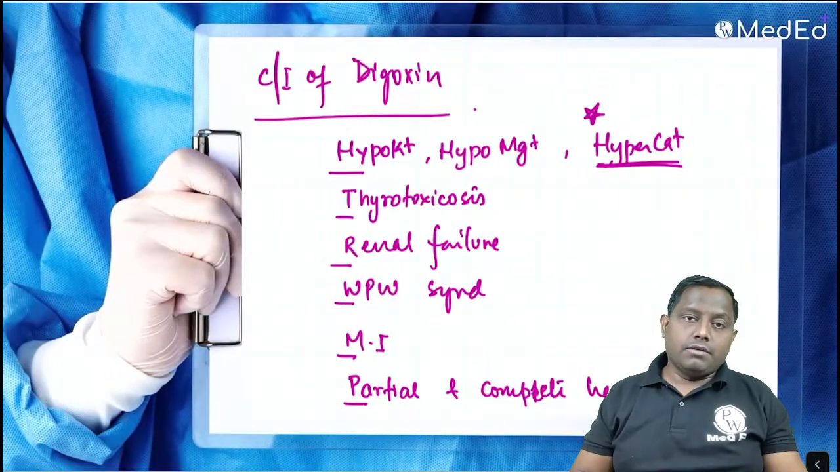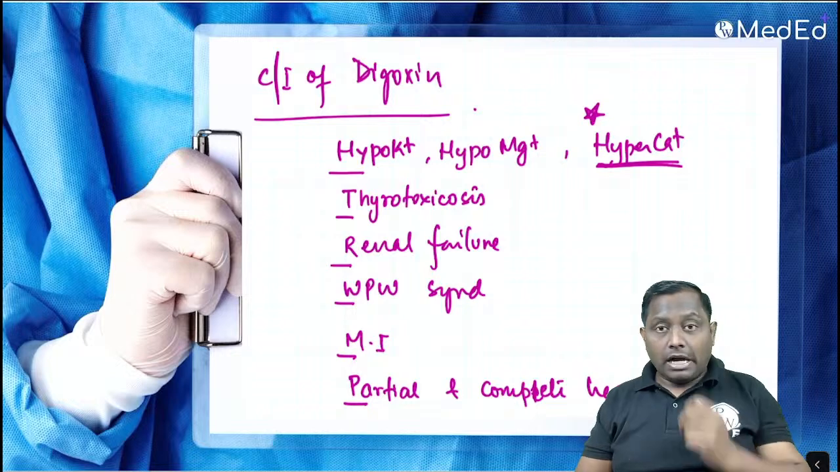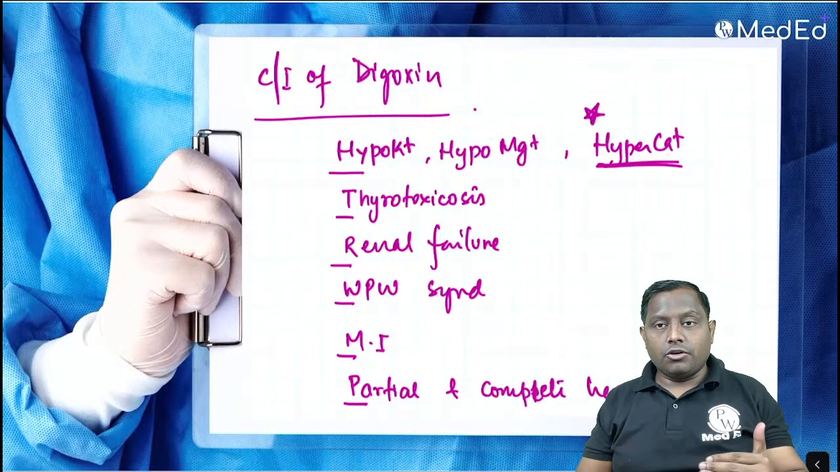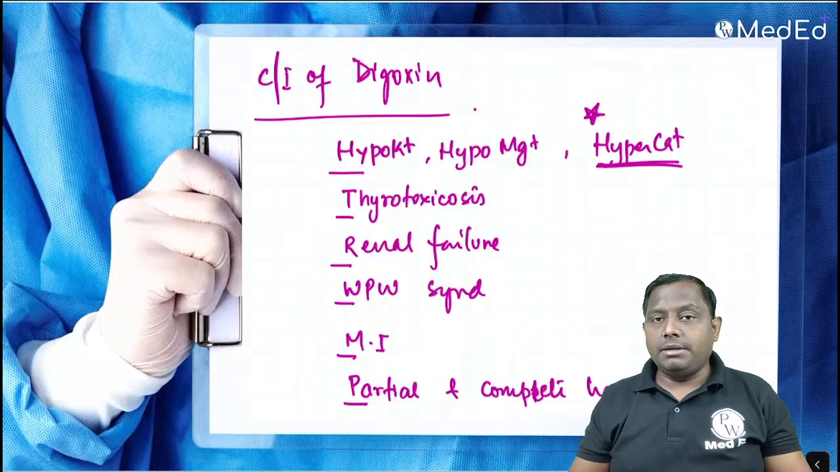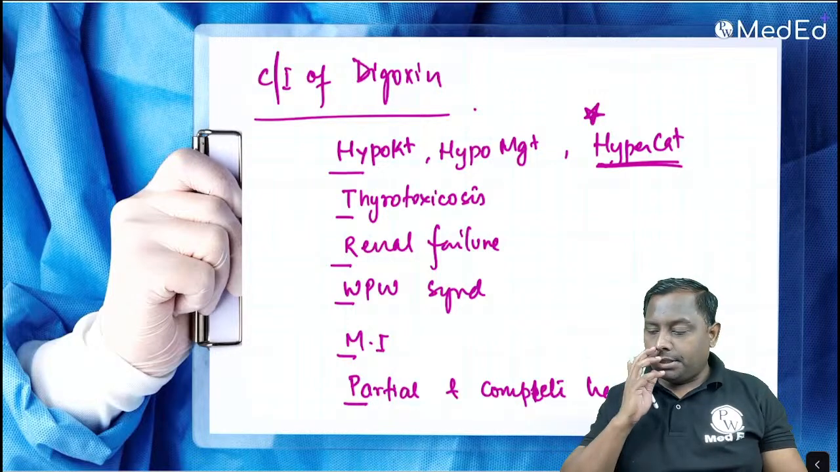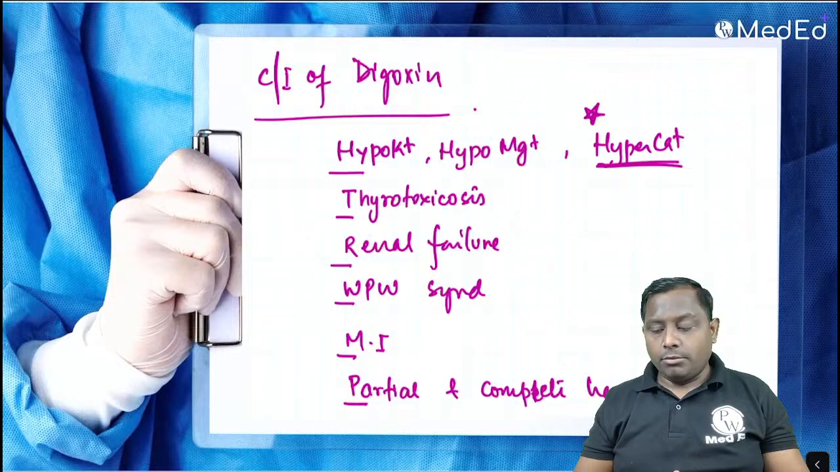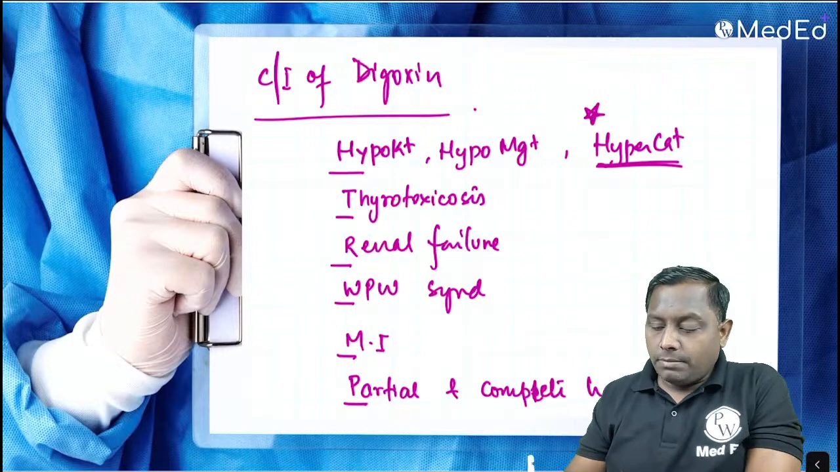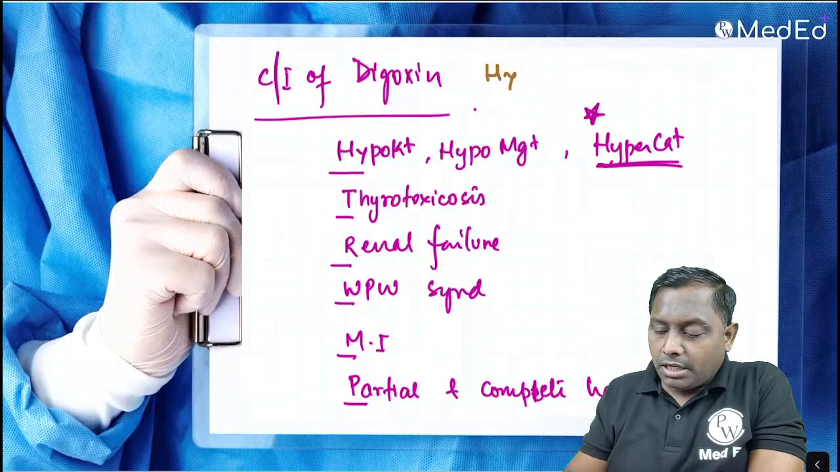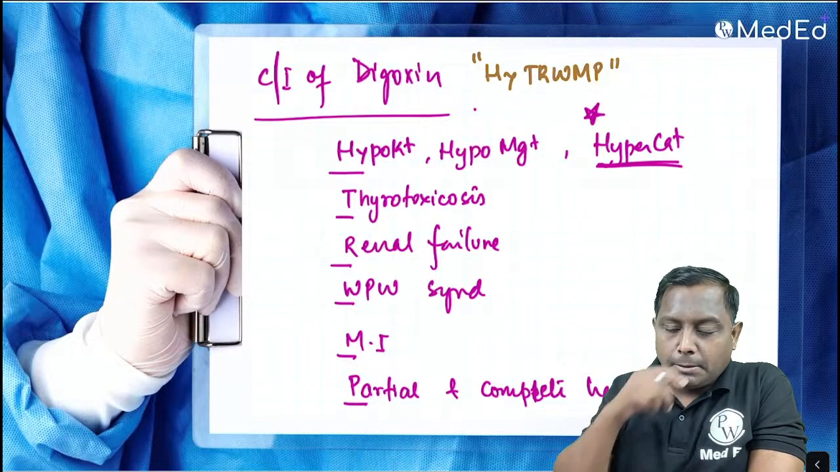Digoxin is one of the drugs. In any case of hypokalemia, the risk of toxicity will increase, because in hypokalemia digoxin binding with the sodium potassium ATPase is going to increase. Hypercalcemia, there will be increase in the risk of arrhythmia. In a patient with thyrotoxicosis, renal failure, WPW syndrome, MI or partial or complete heart block, digoxin should not be given. So remember digoxin contraindications, some conditions you can remember by the mnemonic TRMP, Trump, high Trump.